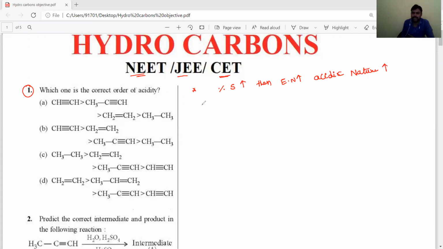That's why alkynes are more acidic than alkenes